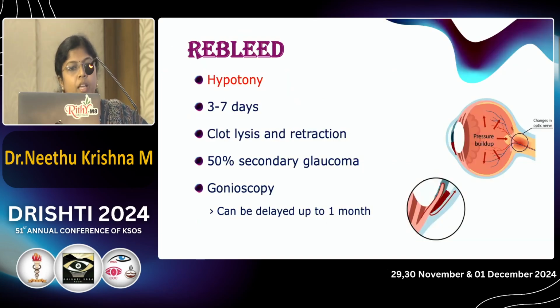I will explain. First of all, a few words about the rebleed. Rebleed can occur in relation to hypotony. Hypotony itself can increase the chances of rebleed, and the rebleed usually occurs after 3 to 7 days due to clot lysis and retraction from the traumatized vessel. In case of rebleed, 50% of cases can relate to secondary glaucoma and refractory glaucoma. In case of trauma or hyphema, we have to delay the gonioscopic examination to prevent rebleed, usually done after 1 month.